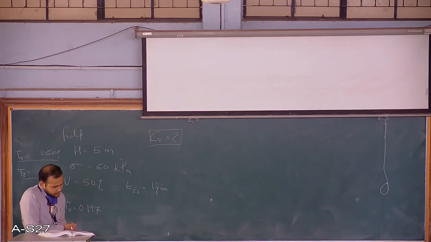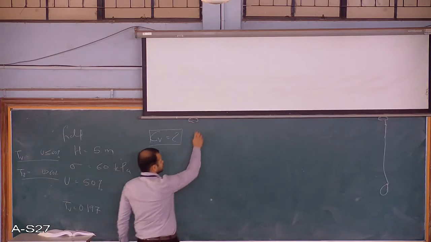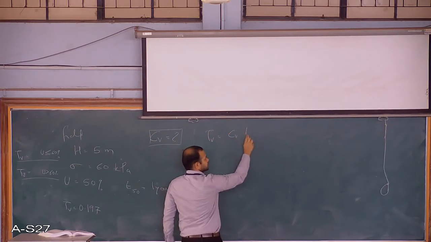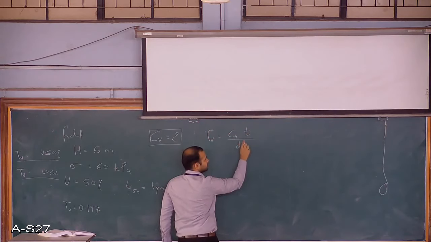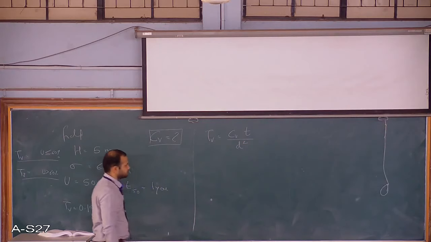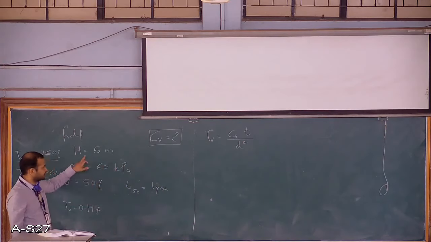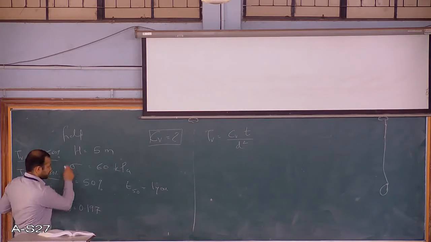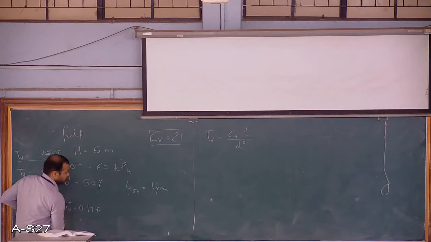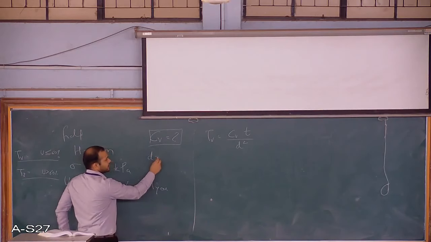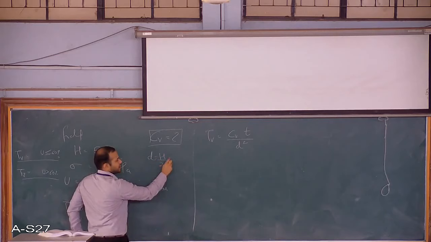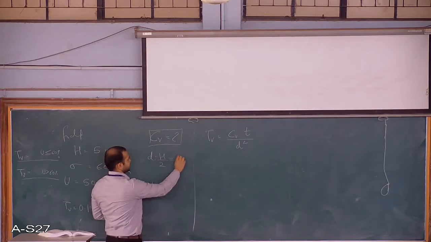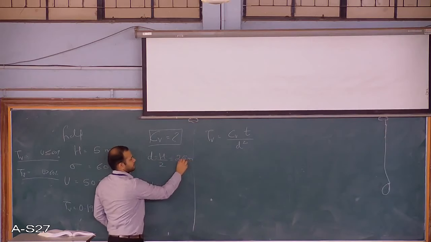Write down the first formula. What is TV? TV is CV t by D square. One more piece of data they've given you: it is a double drainage. If it is double drainage, D is equal to H by 2. If it is single drainage, D equals H. So here D is 2.5 meters.